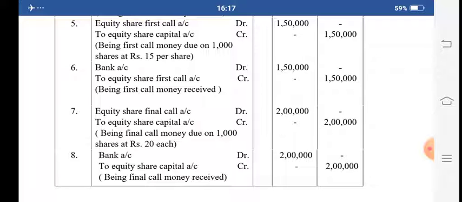These six entries you should know: two entries for the application, two entries for the allotment, and the remaining two entries for the call. That may be the first call, the second call or the final call, the entries are the same. Only the figures change because they are receiving calls at different rates. Otherwise for the first, second and third call the entries will be the same.